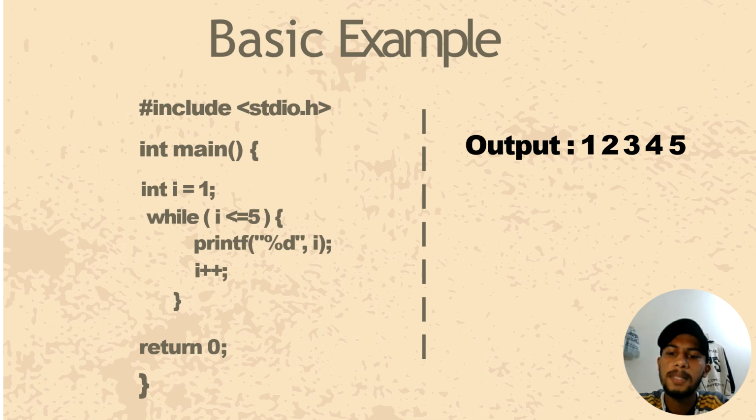Let's look at a basic example. Integer i equal to 1, while i less than or equal to 5, then print the integer value. After that, i plus plus. Here the output will be 1, 2, 3, 4 and 5. The variable i starts at 1 and keeps increasing by 1 each time until it becomes greater than 5. When the condition i less than or equal to 5 is no longer true, the loop stops.